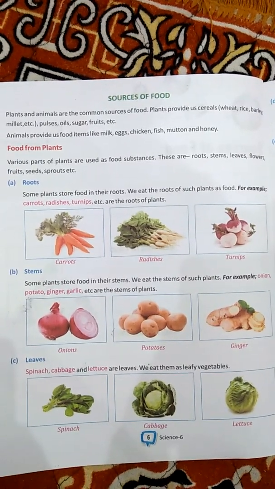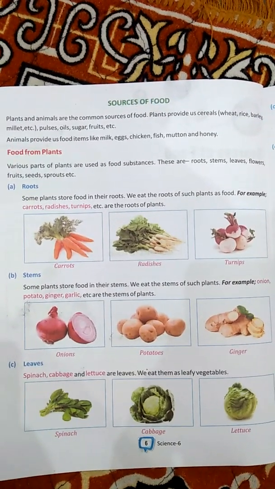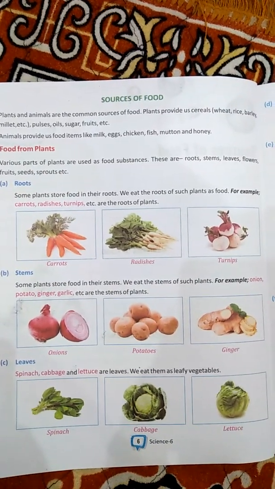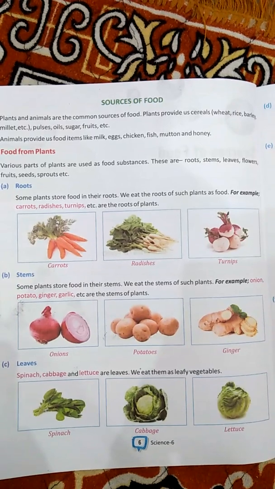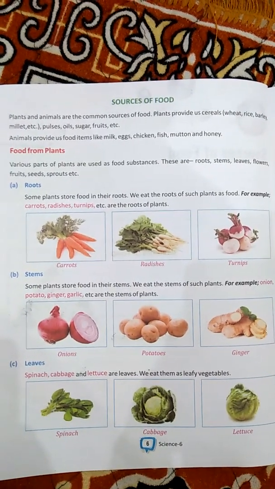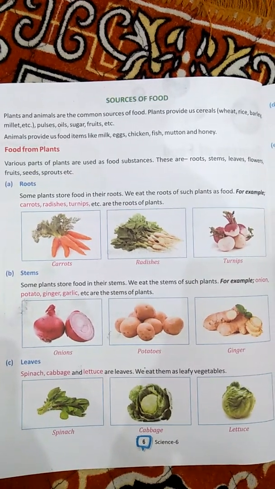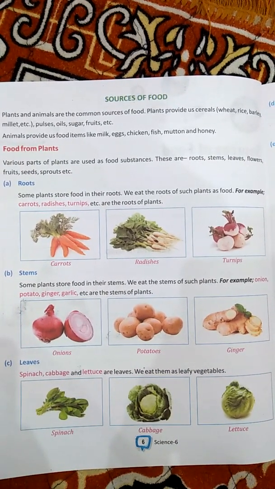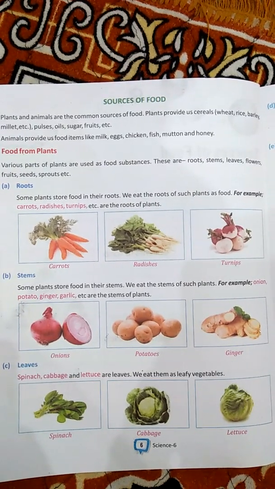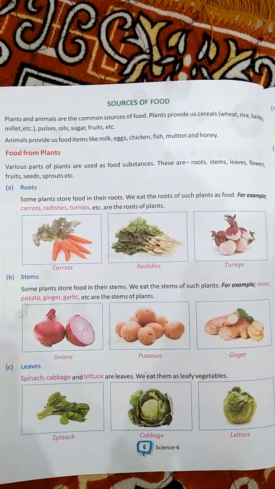Food from plants. Various parts of plants are used as food. These include their root, stem, flowers, leaves, fruit, seed, and sprout. Here are some sources of food which we eat from the roots of some plants.